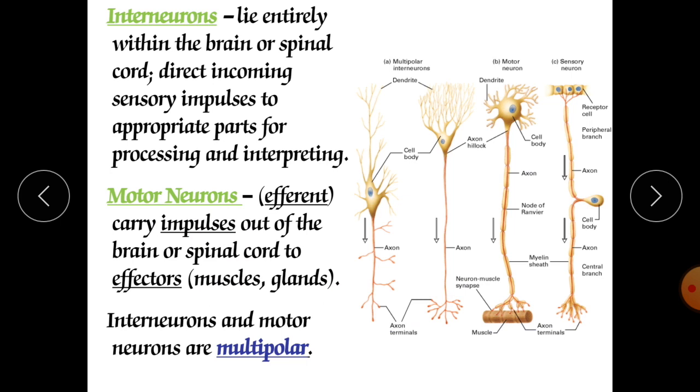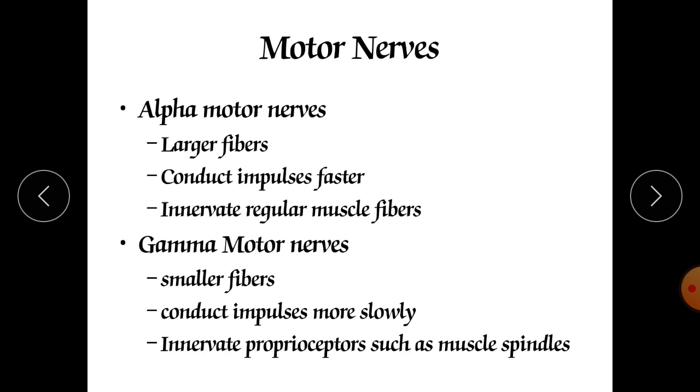Interneurons and motor neurons are multipolar. So they have multiple dendrites and receive impulses from multiple neurons. Alpha motor neurons are the larger fibers. They conduct impulses faster and innervate regular muscle fibers. Gamma motor neurons are smaller fibers. They conduct impulses more slowly and innervate proprioceptors such as muscle spindles.